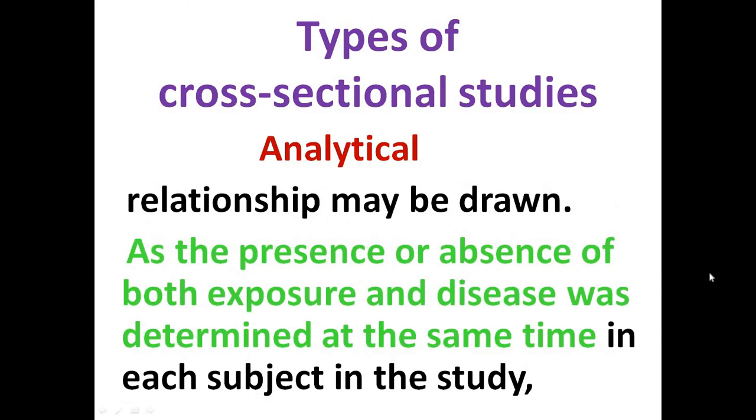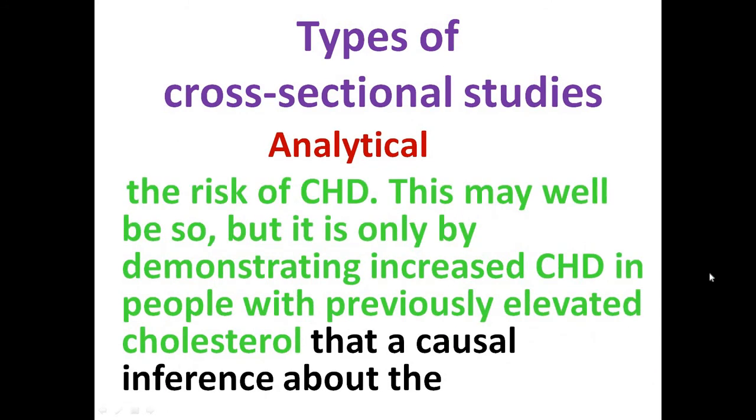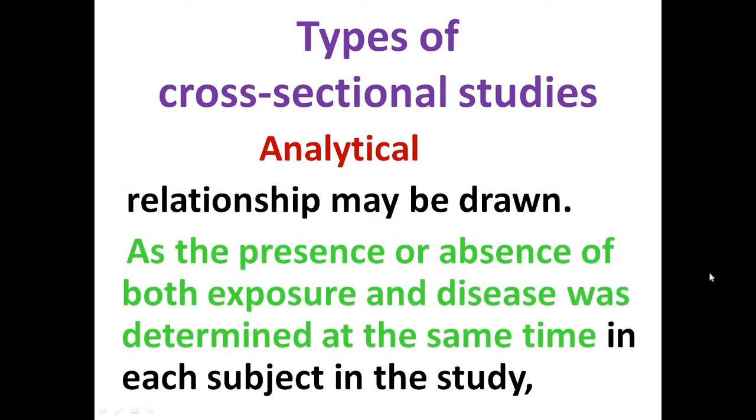We pick up the patient with chronic heart disease, we analyze, and we check their elevated level of cholesterol. Those are elevated, but still we cannot draw a line that every patient who has an elevated level of cholesterol develops chronic heart disease.